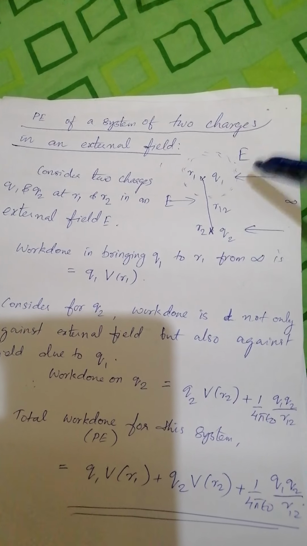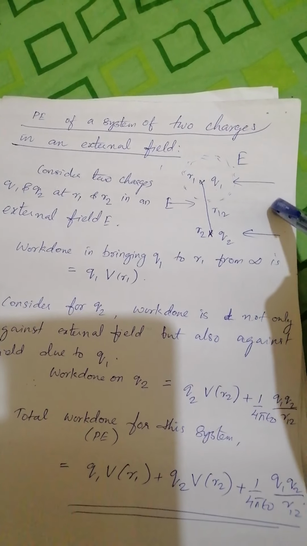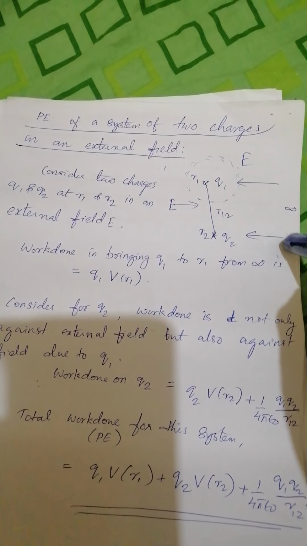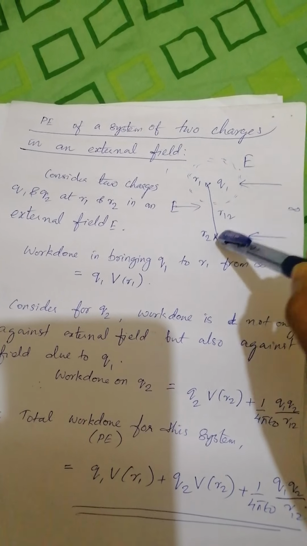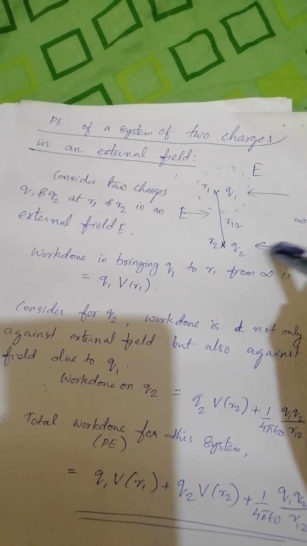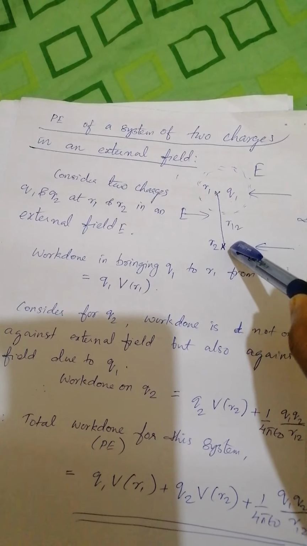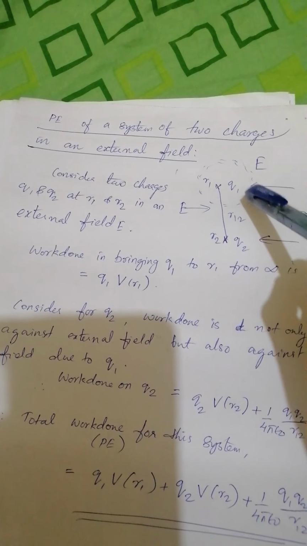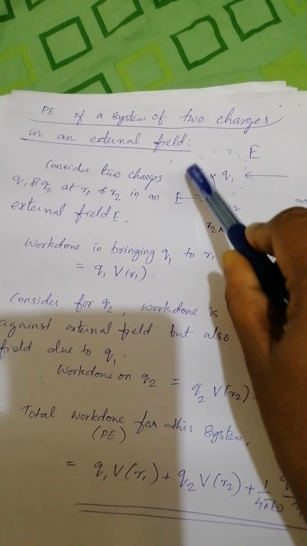So in this system of charges, total work done means work done in bringing Q1 from infinity plus work done in bringing Q2 from infinity plus one more term. That's because when we bring Q2 from infinity, Q1 is already there. So due to Q1 a field will be there.